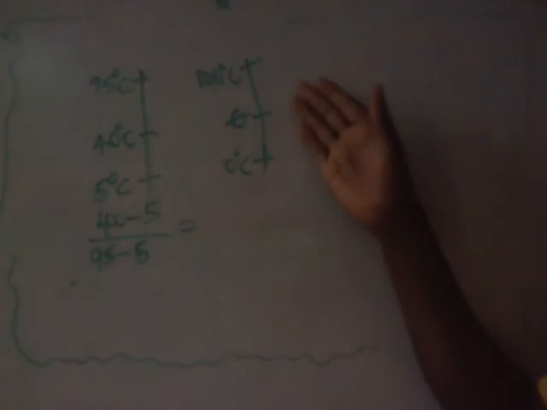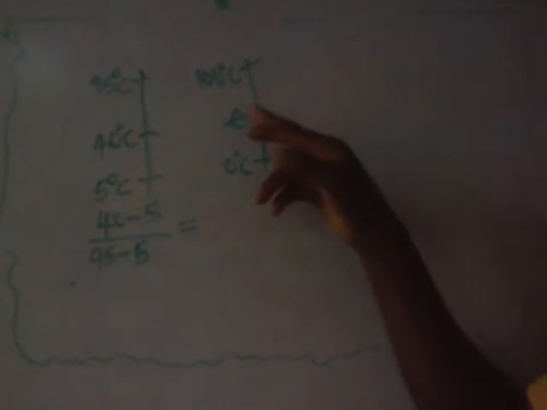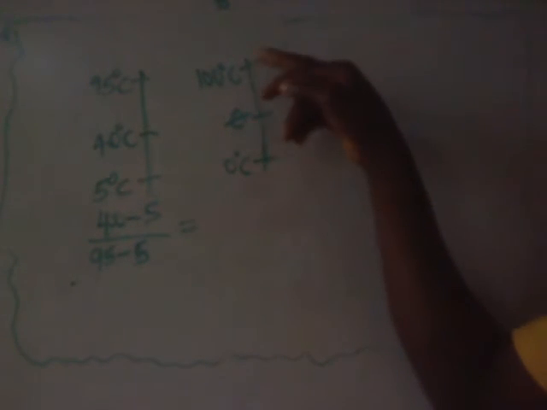Now the correct thermometer, theta: medium minus bottom over top minus bottom.